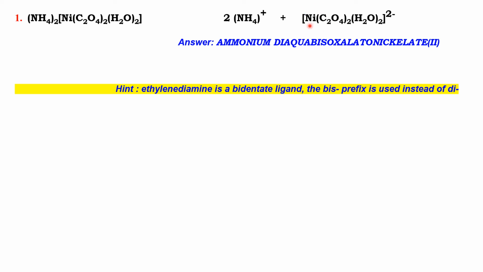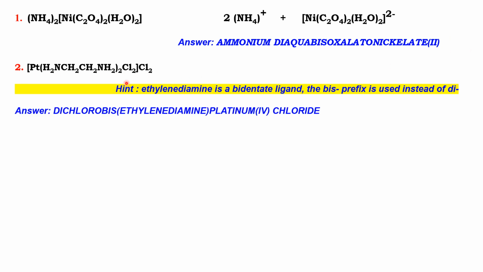The metal is nickel, and the coordination sphere has a negative charge, so we have to use -ate at the end. So nickelate. The name becomes diaquabisoxalatonickelate(II). Okay, ammonium diaquabisoxalatonickelate(II).